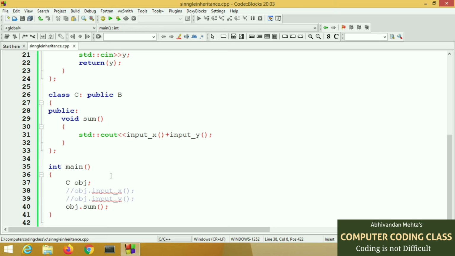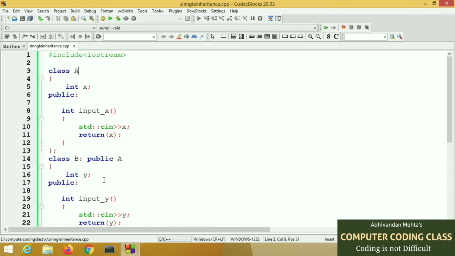Now we will make some changes in this program. Here we inherit class A in class B as public. Suppose we inherit class A in class B as private, then what will happen?